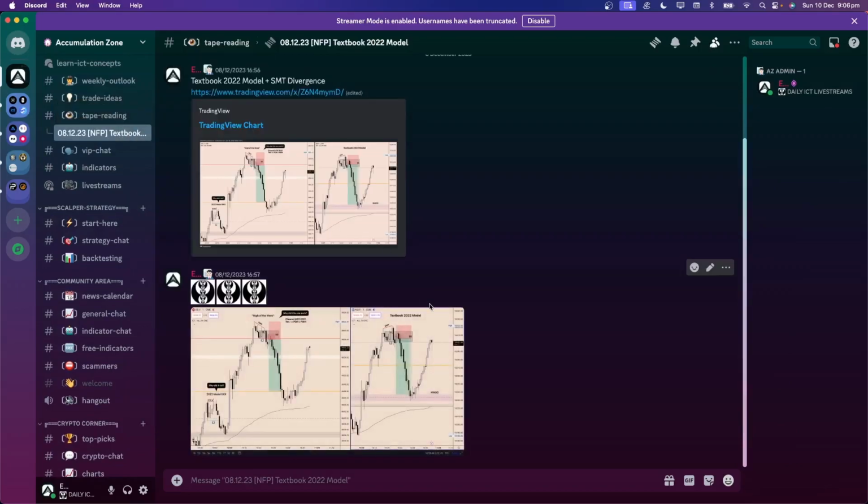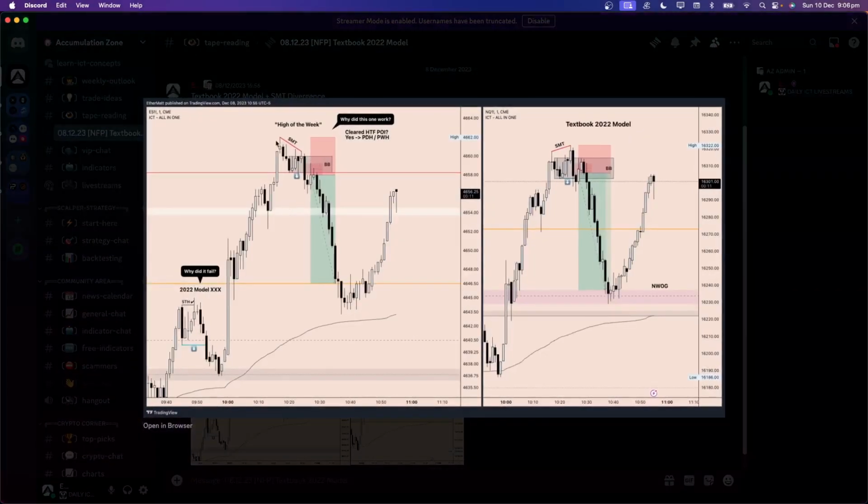Here, NFP textbook. We took out the previous week's high. We were at the high of the month, high of the week, high of the day, with bearish SMT divergence between ES, the S&P 500, and NASDAQ 100 right here. So we took out major buy side. We had our break in structure paired with a breaker block and bearish value gap for a nice short.